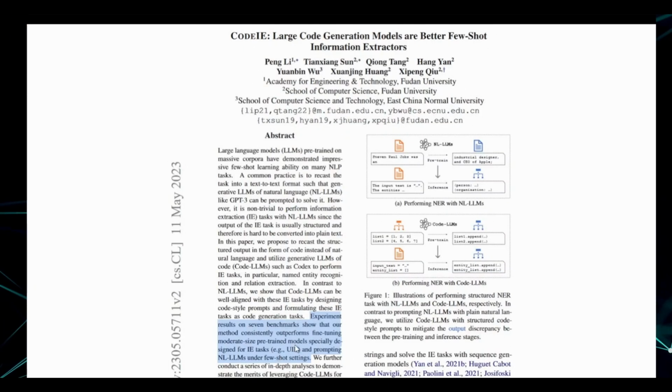Second effort is this paper here, CodeIE: Large Code Generation Models are Better Few-Shot Information Extractors. This is research led by Peng Li and other researchers from the Academy for Engineering and Technology at Fudan University, and the School of Computer Science at Fudan University, and the School of Computer Science and Technology at East China Normal University.